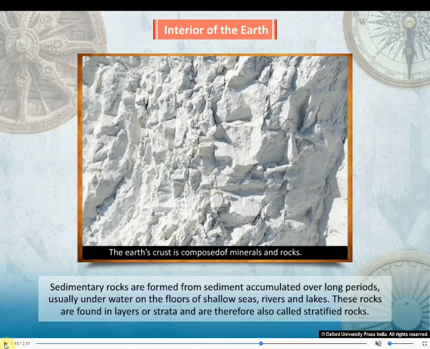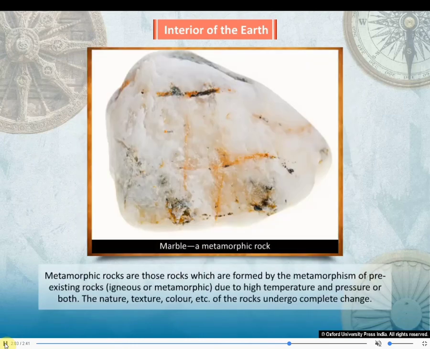Sedimentary rocks are formed from sediment accumulated over long periods, usually underwater on the floors of shallow seas, rivers, and lakes. These rocks are found in layers of strata and therefore are called stratified rocks. Metamorphic rocks are those rocks which are formed by the metamorphism of pre-existing rocks, igneous or sedimentary, due to high temperature and pressure or both.